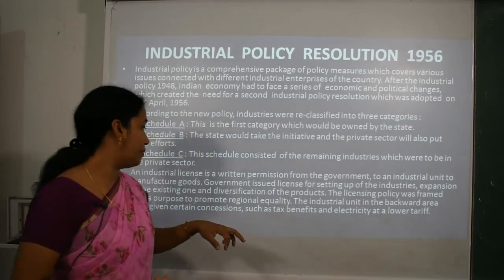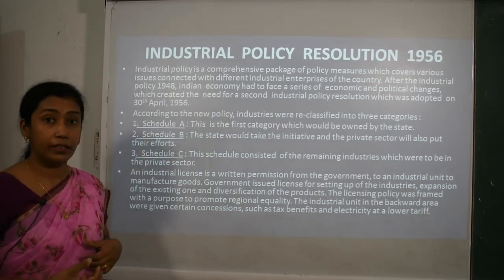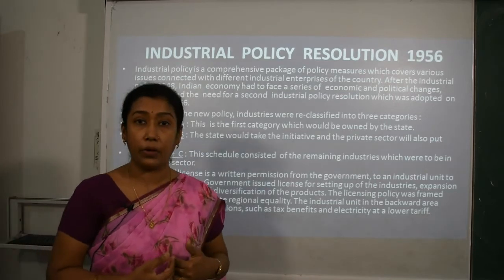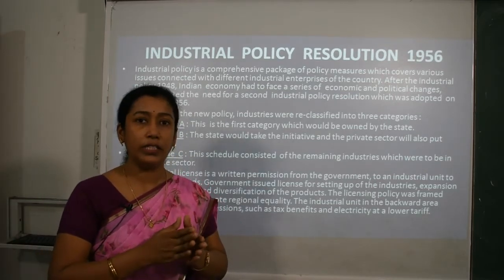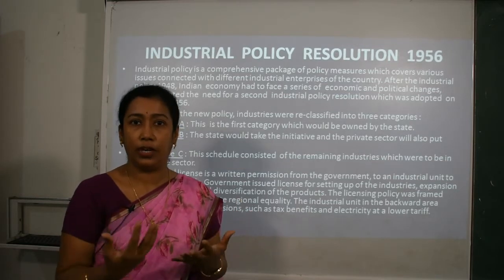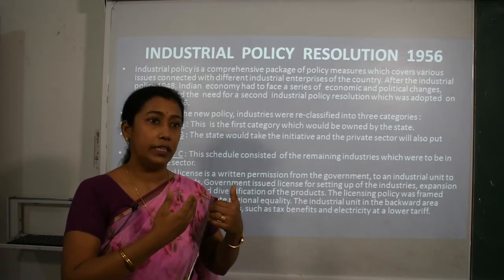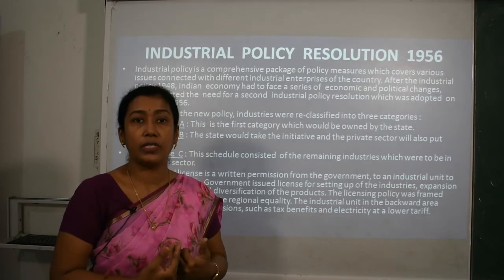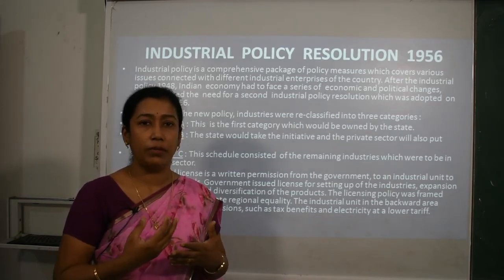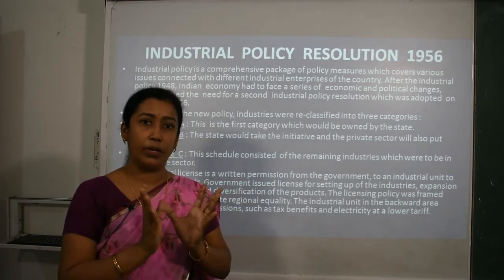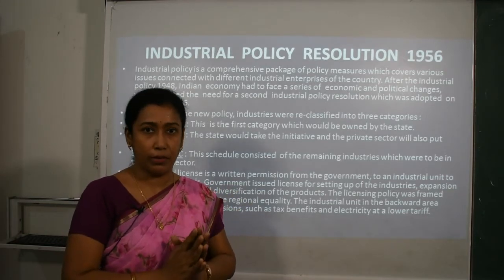The industrial units in the backward areas were given certain benefits, and even the backward areas which were not so far developed because of industries now got the chance to develop. Like the infrastructure was developed. When industries are made, you need roads, railways, transportation, communication. Infrastructural development of that backward area was possible.